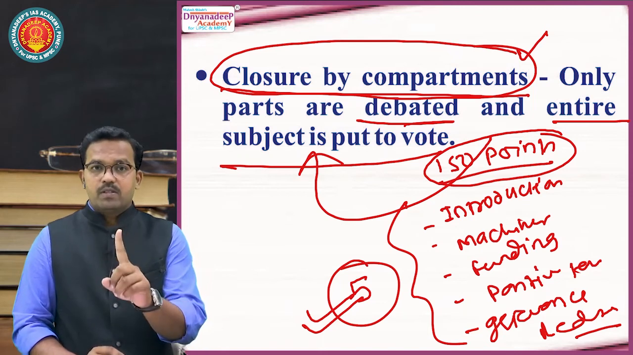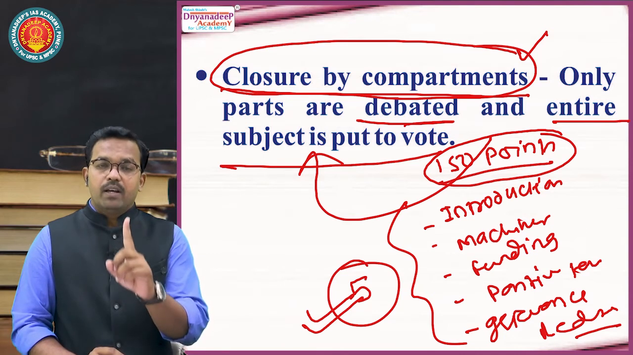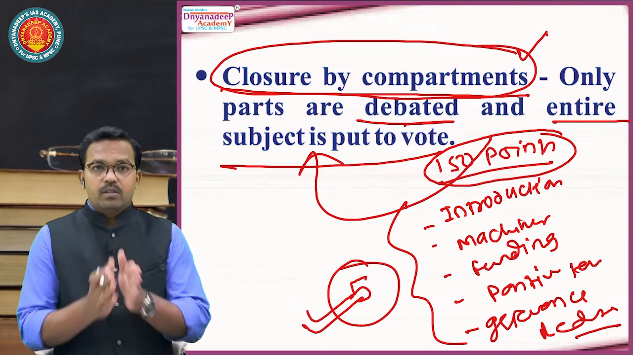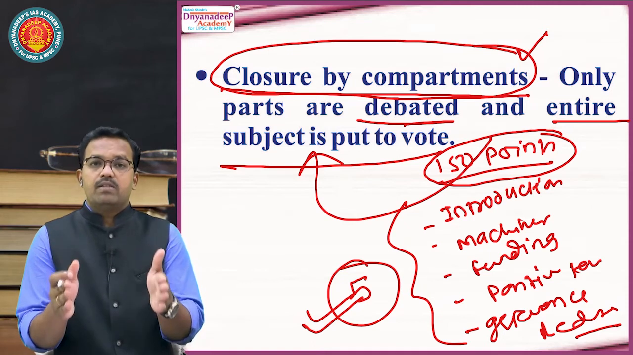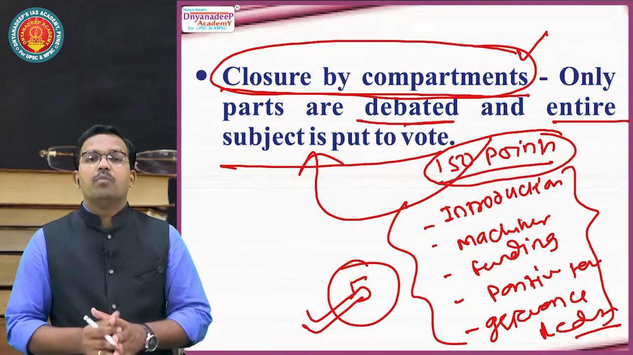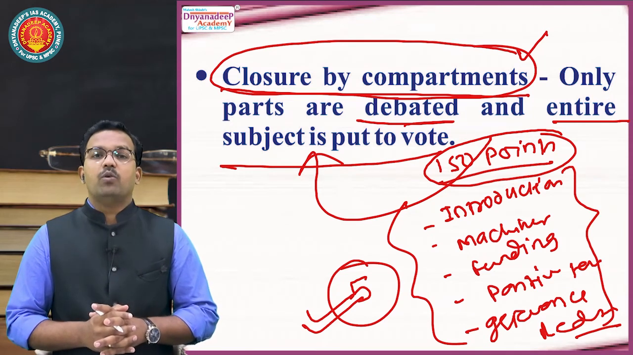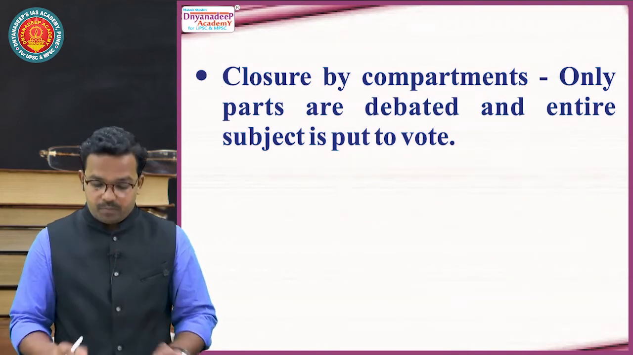Clear? First is simple closure. Second is closure by compartment. So instead of discussing all 150 subjects, these 150 subjects are compartmentalized, classified into these 5 subjects and they are put for the vote. It is called closure by compartment.